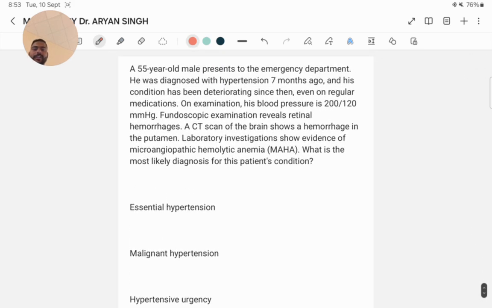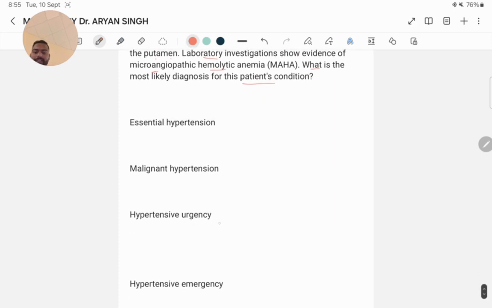A 55-year-old male presents to the emergency department. He was diagnosed with hypertension 7 months ago and his condition has been deteriorating since then, even on regular medication. On examination, his blood pressure is 200 by 120 mmHg. Fundoscopic examination reveals retinal hemorrhage. A CT scan of the brain shows a hemorrhage in the putamen. Laboratory investigations show evidence of microangiopathic hemolytic anemia. What is the most likely diagnosis for the patient's condition? The options are essential hypertension, malignant hypertension, hypertensive urgency, and hypertensive emergency. The correct option is option B, malignant hypertension.